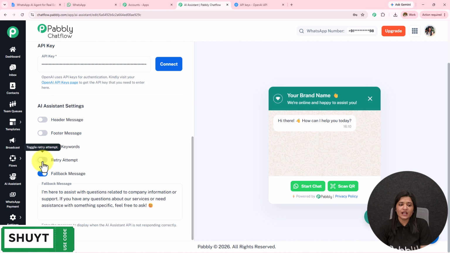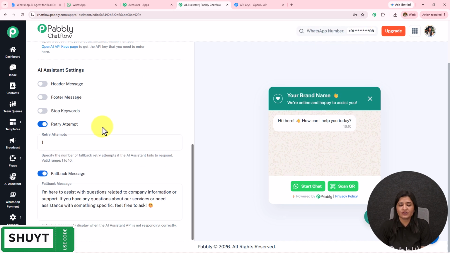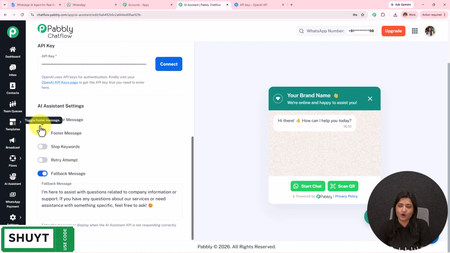Then we have this retry attempt. This is the number of attempts given to the AI agent to retry a question and give the answer when it fails to respond. The valid range is 1 to 10. I'm going to toggle this off.